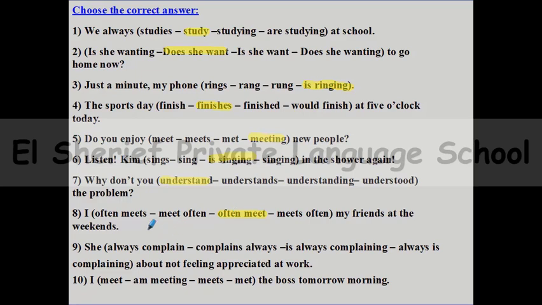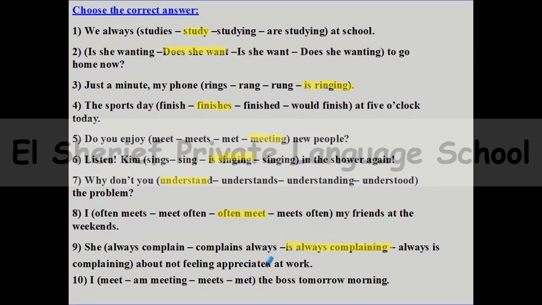Number 9, she space about not feeling appreciated at work. So I can say here, she is always complaining. What does it mean? That this is annoying behavior. She is always complaining about not feeling appreciated at work. This is annoying behavior. She is always complaining.